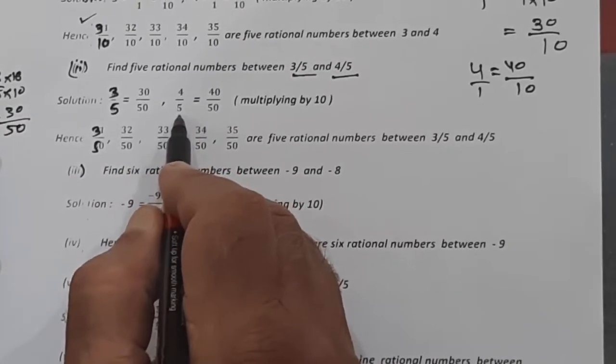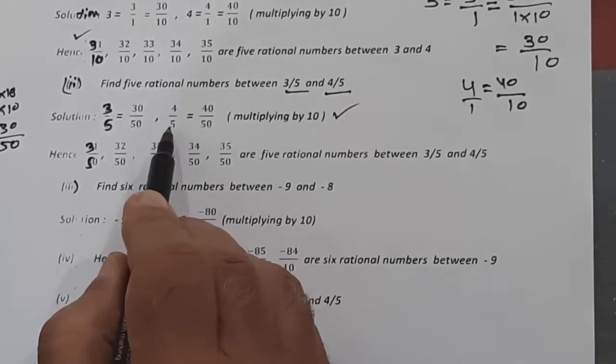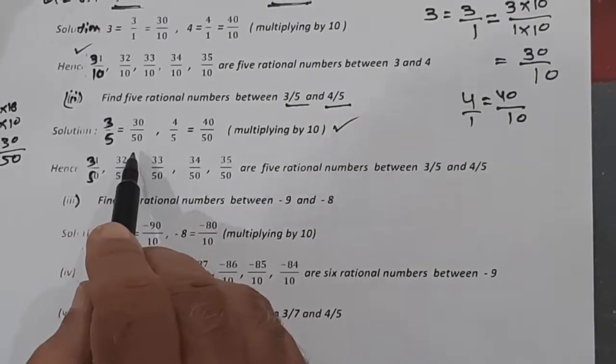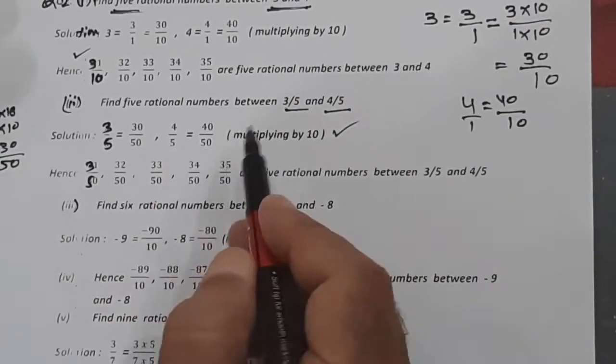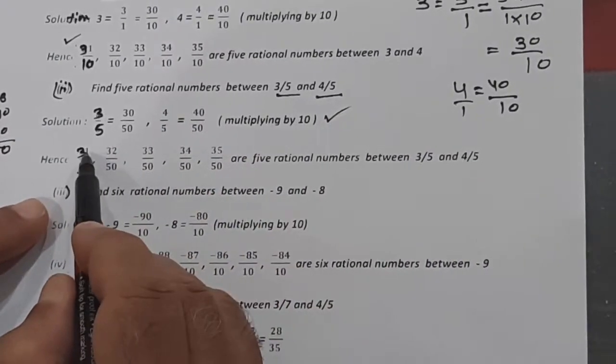Similarly, 4 upon 5 you multiply by 10. I have written here. So 4 multiplied by 10, 40. 5 multiplied by 10, 50. So now 3 upon 5 is 30 upon 50 and 4 upon 5 is 40 upon 50, and we go by the same way. So what will be the first number?